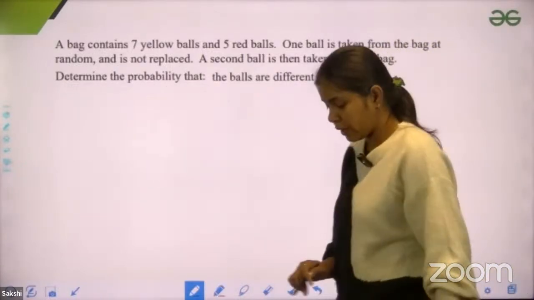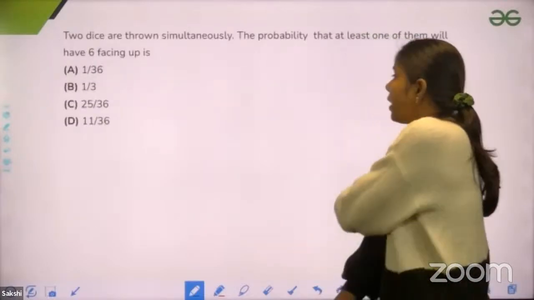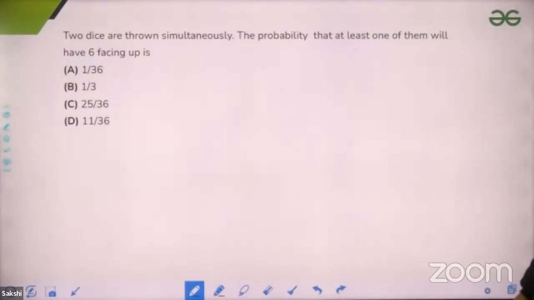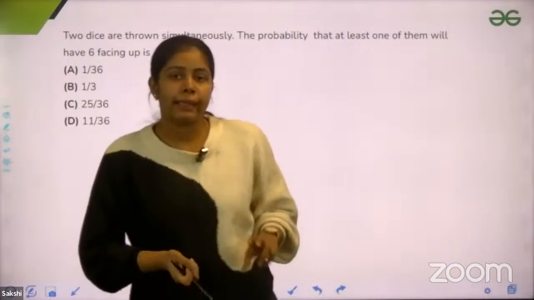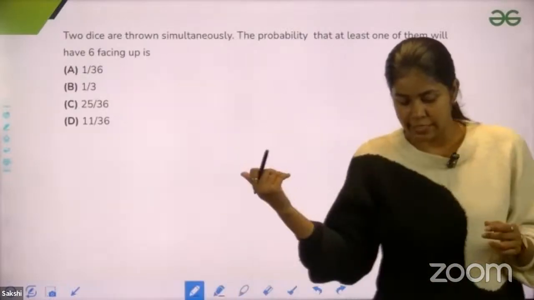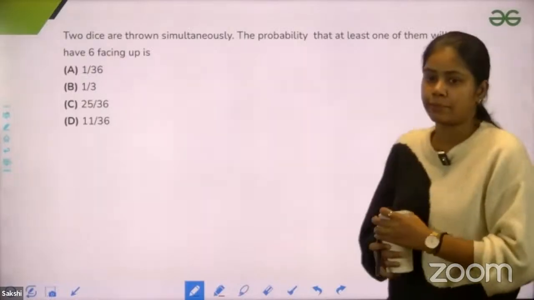Let's try to solve the next question. 35 by 66 is the answer. 2 dice are thrown simultaneously. The probability that at least one of them will have 6 facing up is? Just tell me what would be the answer here. At least one of them would be 6 facing up. This is a simple question based on throwing dice simultaneously.